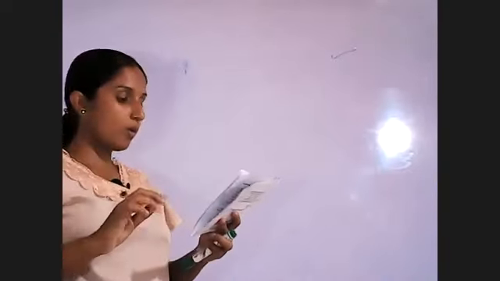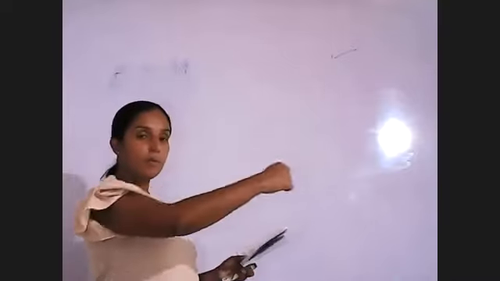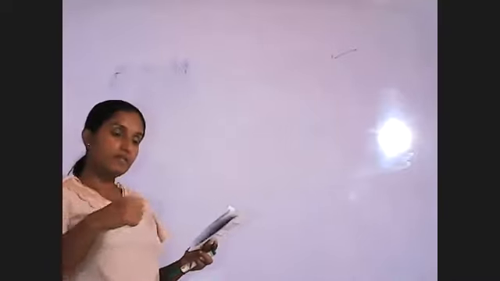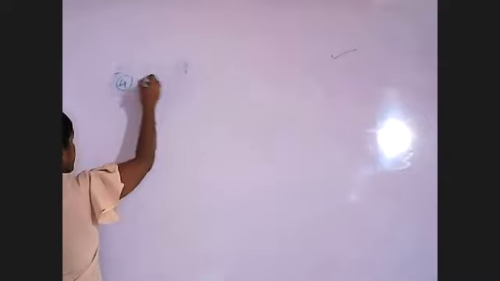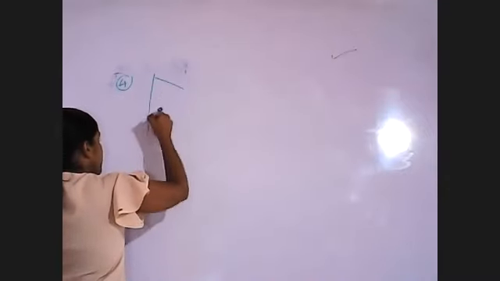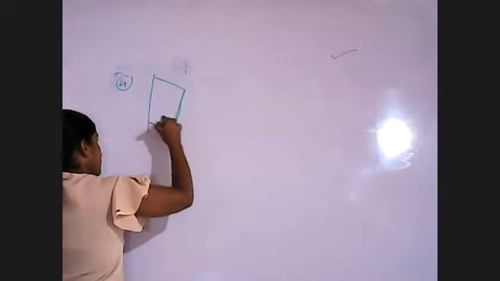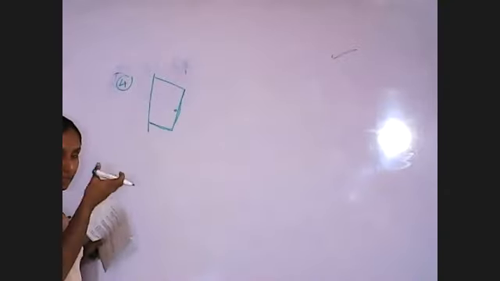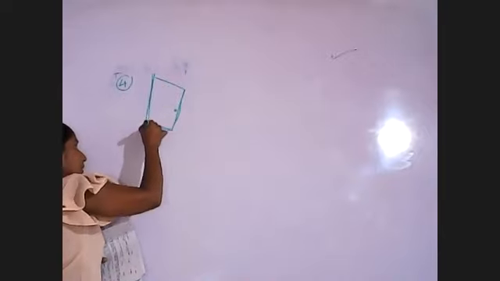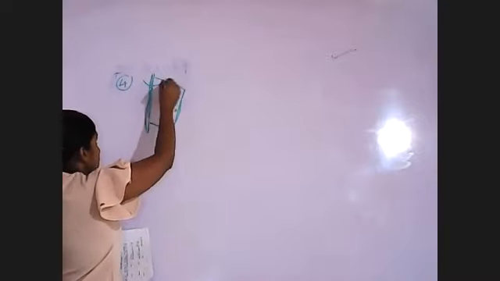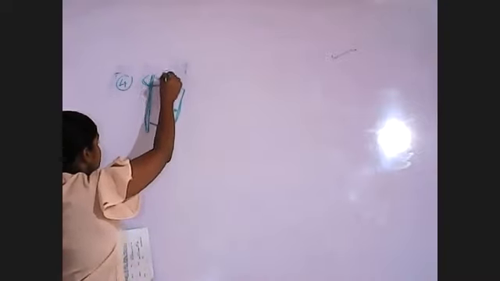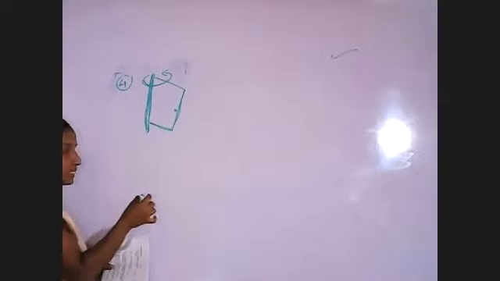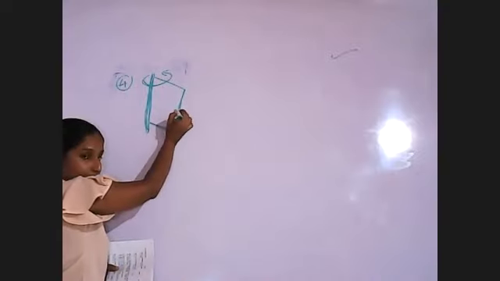When a door is opened by pushing, we apply a force. This is the fourth one. This is the door. There's a point that we apply force, something like the handle, and this is where the door is fixed to the wall. So when we open or close the door, the door is rotating around this axis. This is the axis of rotation, and this is the place where we apply the force.